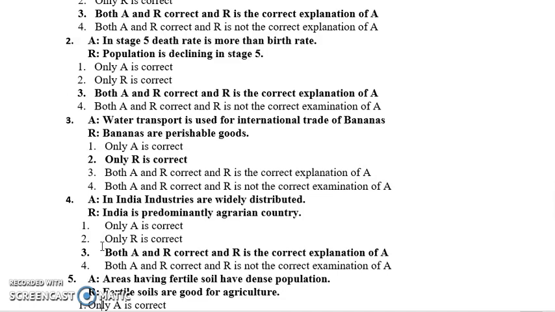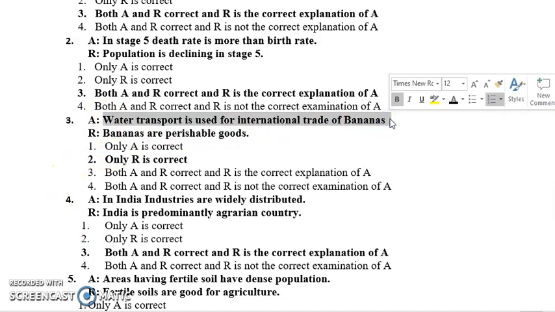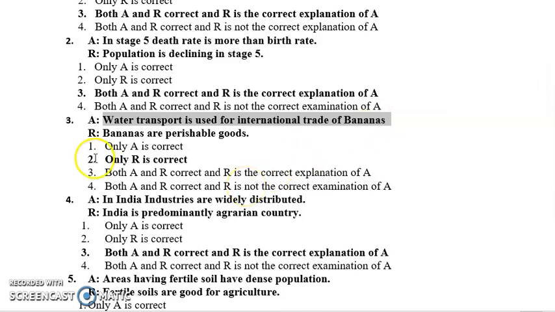Water transport is the cheapest mode of transportation, but it consumes a lot of time. So if there are some perishable goods which have to be delivered very soon, we don't use water transportation because it requires a lot of time. For such type of products we use air transportation. So only R is the correct statement.